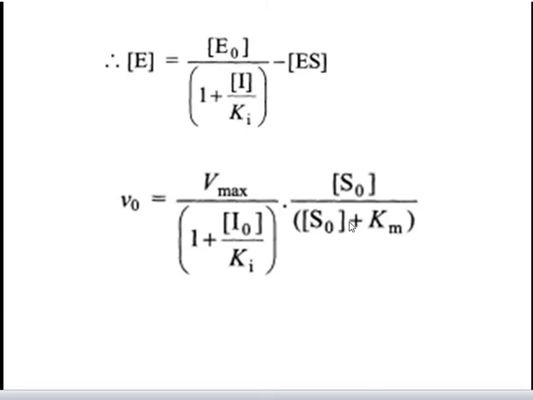By solving this equation, as we have seen earlier, we can conclude that under these conditions V0 is equal to Vmax divided by 1 plus concentration of I0 by Ki, bracket close, into concentration of S0 divided by concentration of S0 plus Km. So this is the form of the Michaelis-Menten equation, with Vmax being divided by a factor 1 plus I0 by Ki.